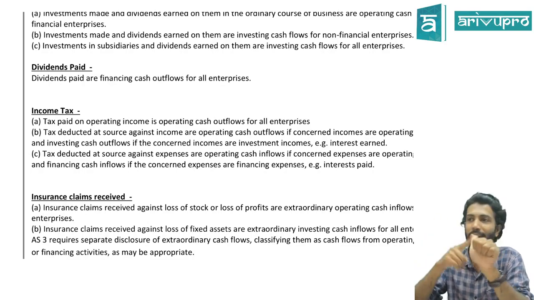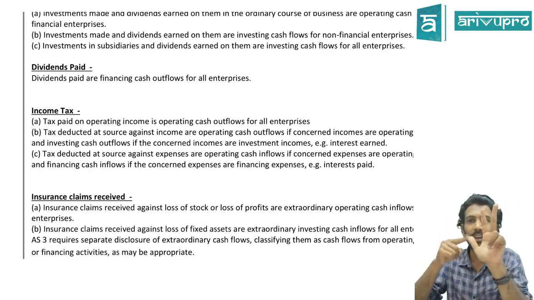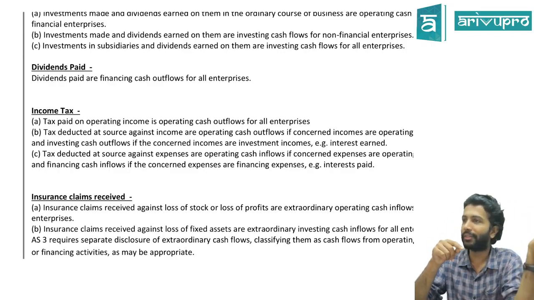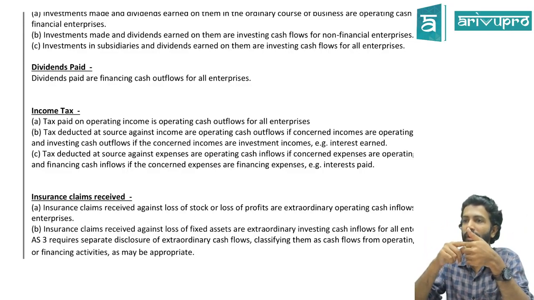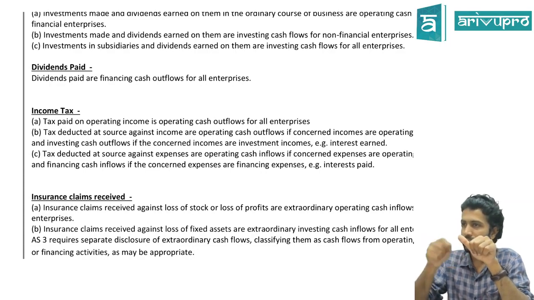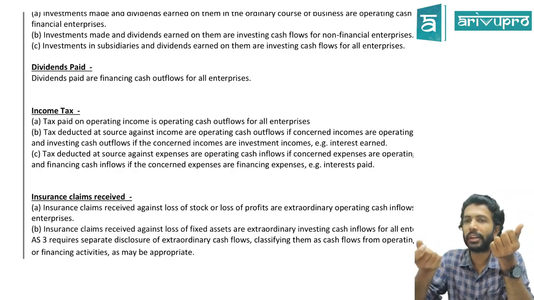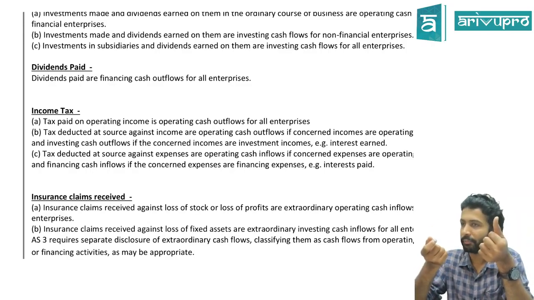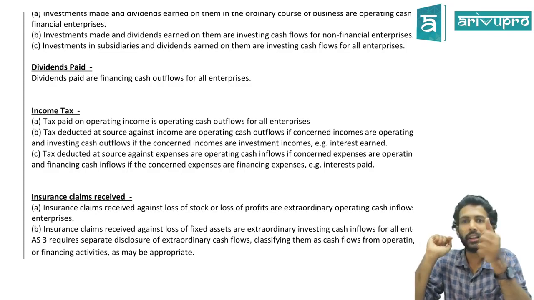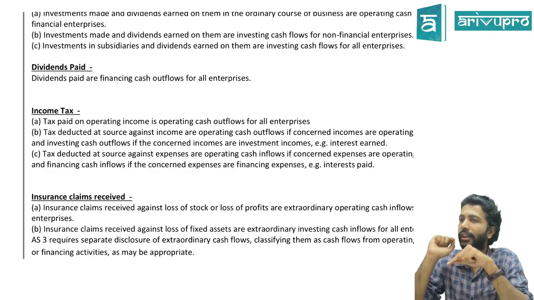On dividend we pay dividend distribution tax, DDT, also known as corporate dividend tax, CDT, correct? That is attracted when you pay dividend. Dividend paid is what activity? You took equity shares or preference shares, hence you're paying the dividend. Equity shares are a finance activity, so dividend paid also is a finance activity. On that, DDT is attracted, so you will show DDT under finance activity, because dividend is part of your finance operation.